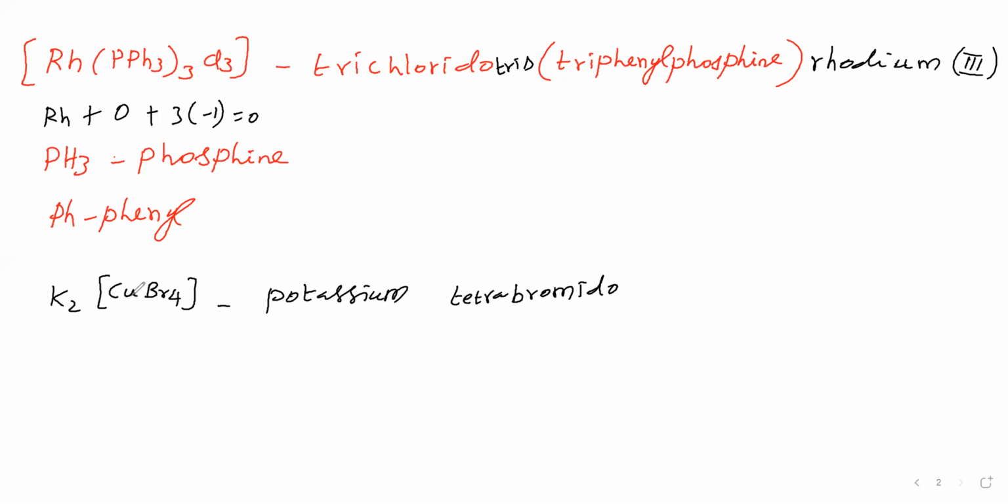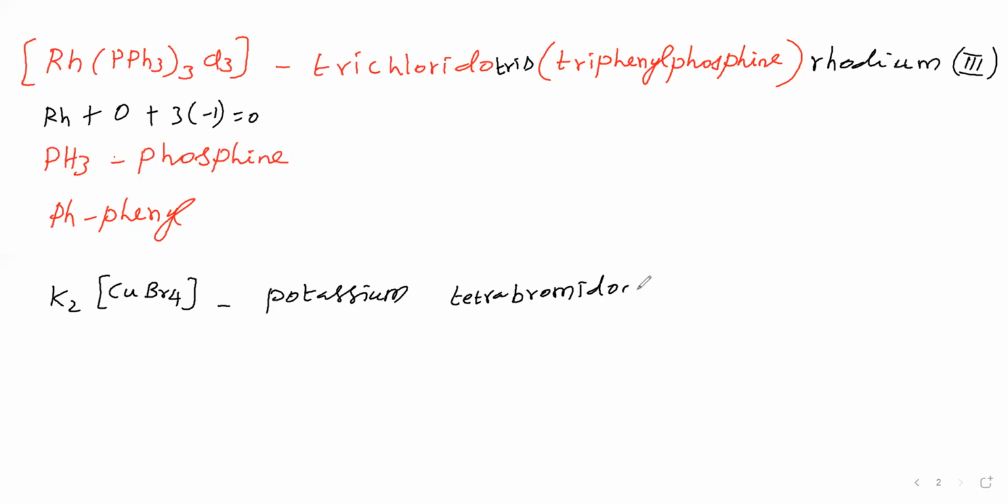The central metal is present in the anionic complex, therefore don't say the name of the central metal as it is.